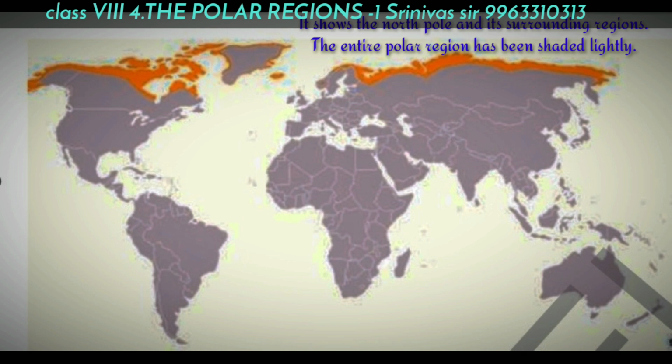This is the world map. In this map, we can see the Arctic region, the polar region. It shows the North Pole and its surrounding regions. The entire polar region has been shaded lightly. The orange color shaded part is called North Polar Region.